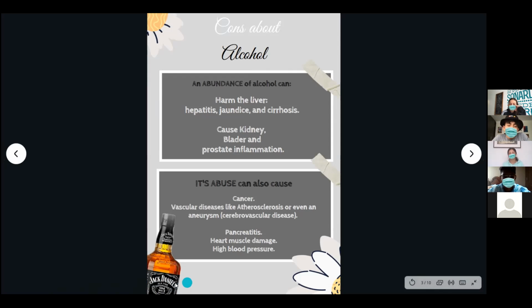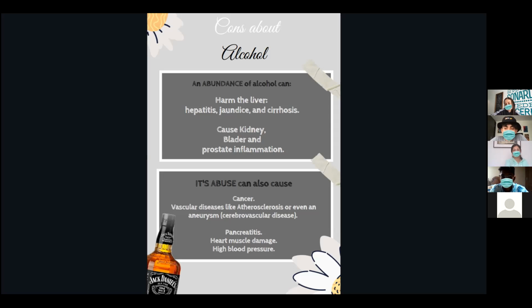Another con of alcohol abuse is different types of cancers and some fatal vascular diseases like arteriosclerosis or even an aneurysm, that's in cerebrovascular disease. Arteriosclerosis is basically the buildup of fats, cholesterol, and other substances in the artery walls, and this buildup of plaque may cause the obstruction of the blood flow, causing arteries to rupture and causing acute occlusion of the artery or even clots.